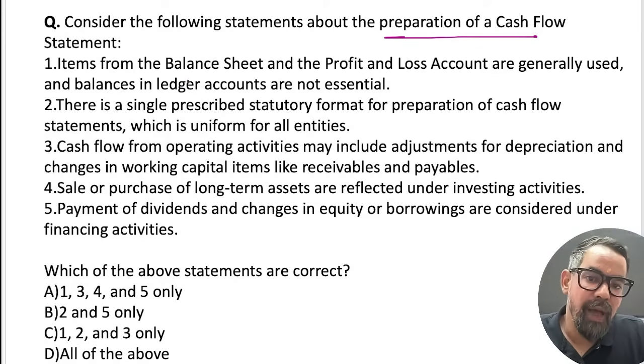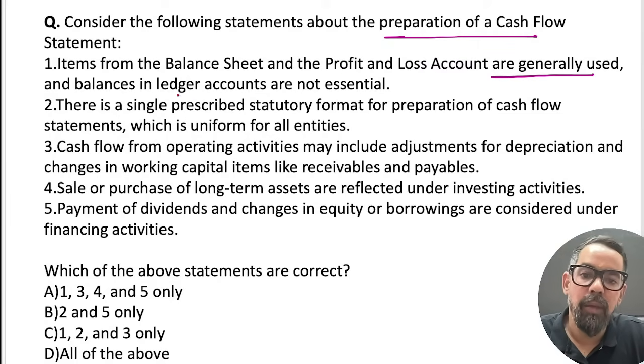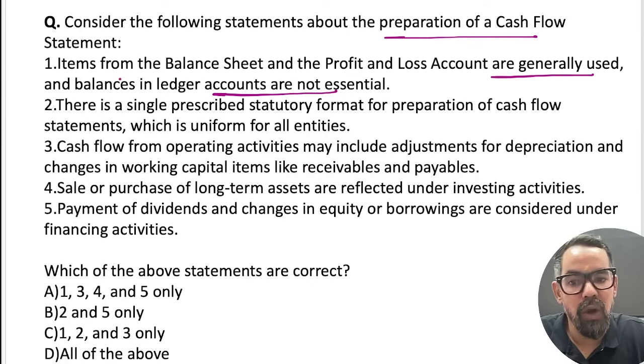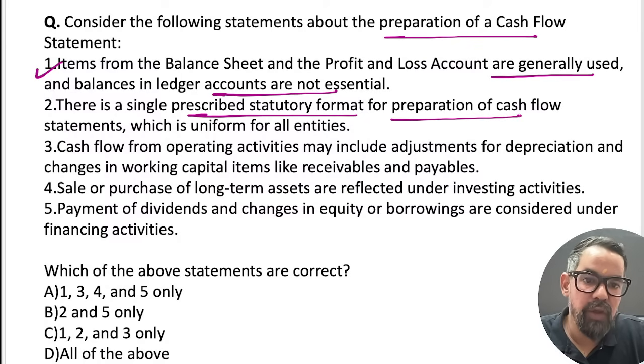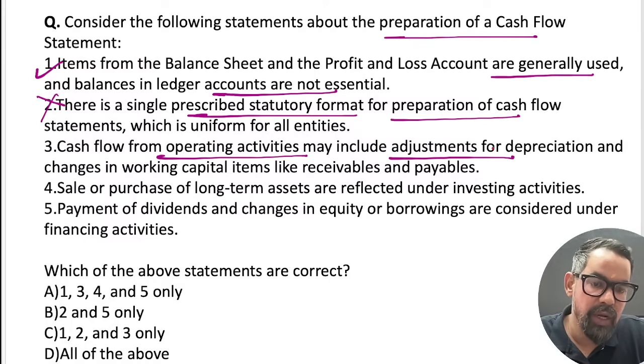Items from the balance sheet and profit and loss account are generally used, and balances in ledger accounts are not essential. That is true. There is a single prescribed statutory format for the presentation or preparation? No. The cash flow from operating activities may include adjustment for depreciation and changes in working capital.